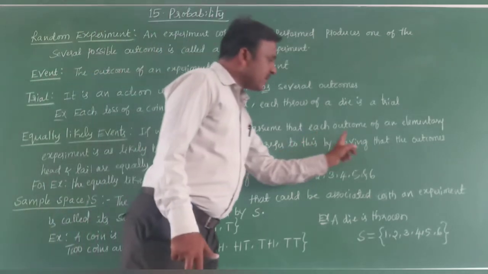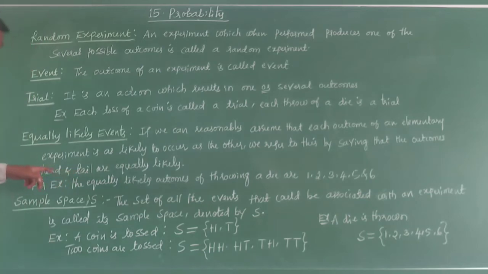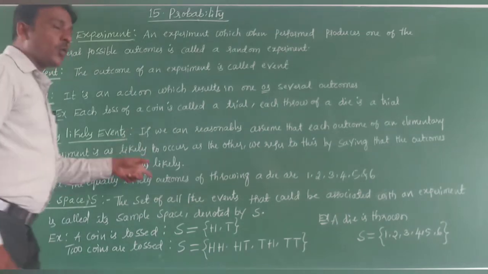We refer to this by saying that the outcomes head and tail are equally likely.